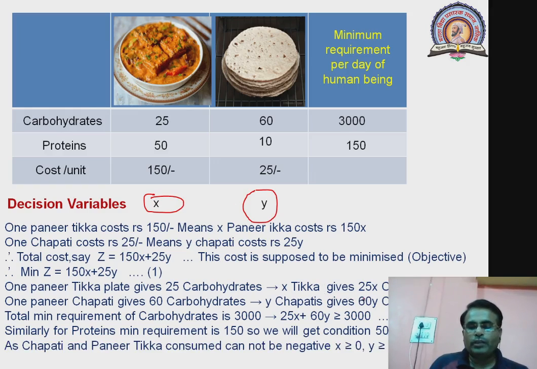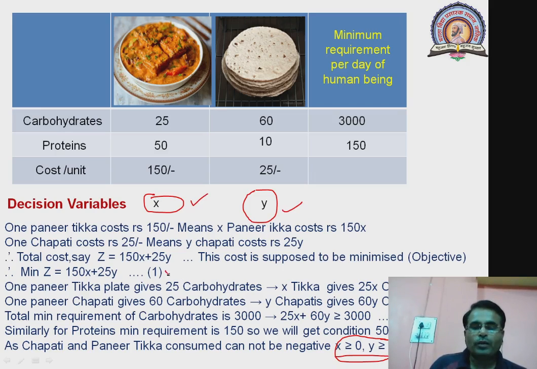Equation 2 and equation 3 are called constraints or physical limitations or restrictions, and x greater than or equal to 0, y greater than or equal to 0 is called non-negativity of input variables or decision variables. These are your decision variables. They are always considered to be non-negative.